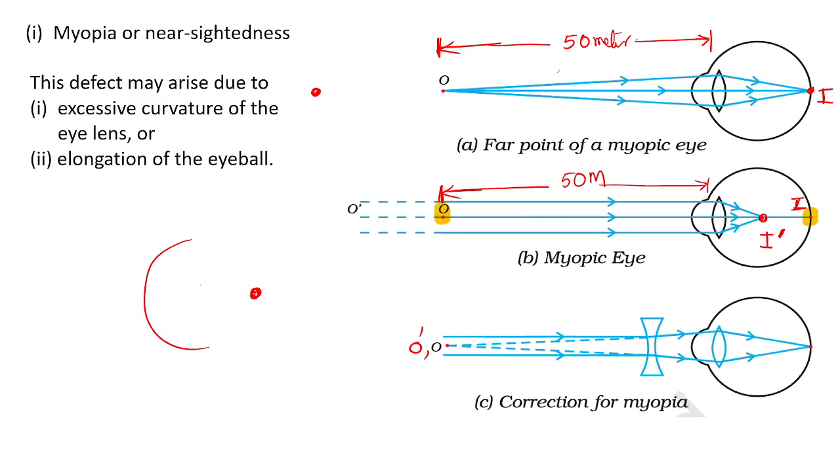So for a myopic eye, the lens has much larger thickness, so more converging of the light takes place. If the object is at O dash, the corresponding image I dash will not fall on the retina. If the object is placed away from 50 meters, the image I dash will not reach the retina. So since the image does not reach the retina, I cannot see the object O dash properly. I dash should be made available on the retina, then only I can see O dash.